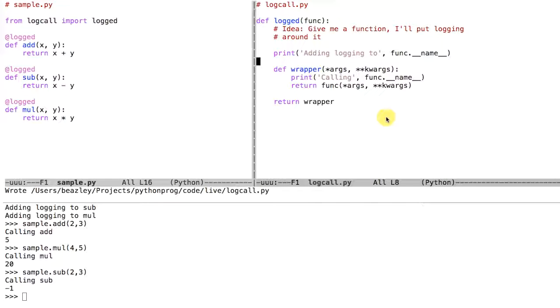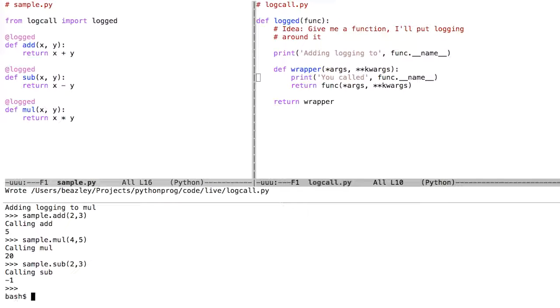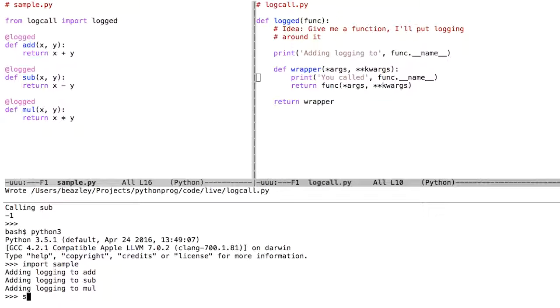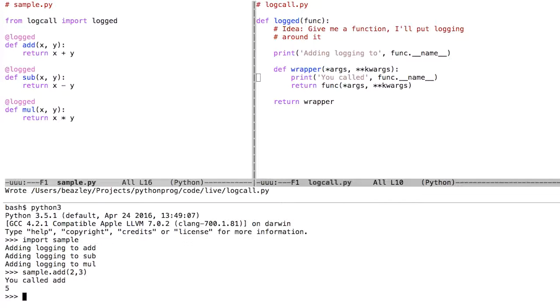And again, by doing that, it becomes very easy to change what happens. If I don't like the log message, I can come over here and change that. I could say, well, you called that, so you have a different format for the log message. I could change it to use the logging module. Essentially, the logging code is all in one little place. The code that's over on the left doesn't need to concern itself with the details of that. It just knows that there's logging turned on, and how it actually works is not really a concern. This is the decorator idea, that you can put this wrapper layer on there.